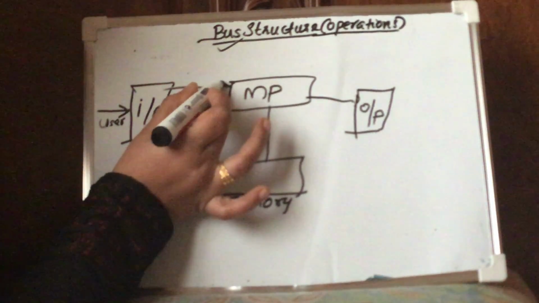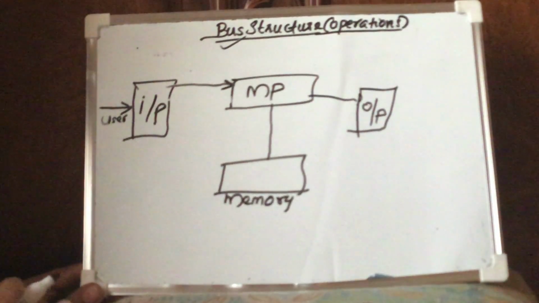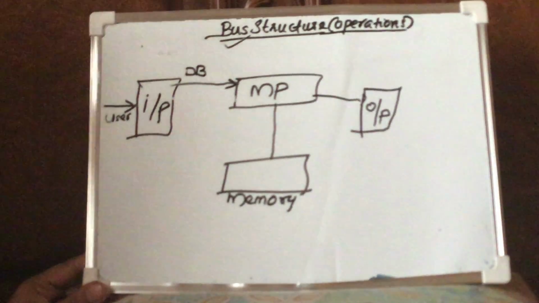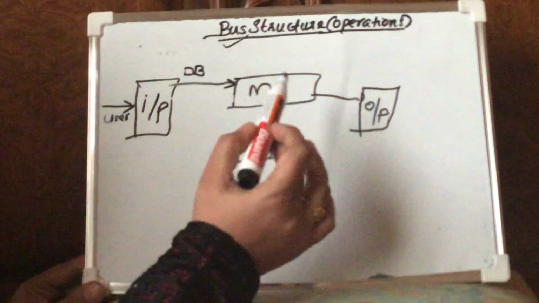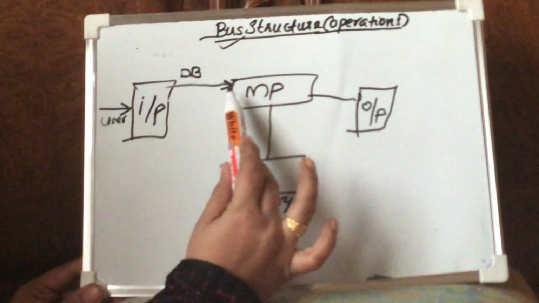Suppose this is a data bus. The data bus will simply be receiving the program. The microprocessor will be receiving that program, and if the execution is not going to be carried out now, the processor will be maintaining the